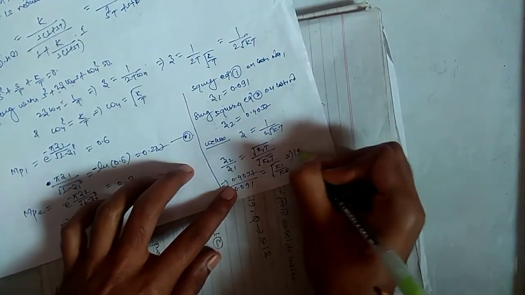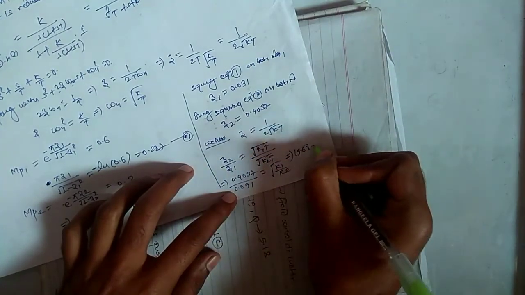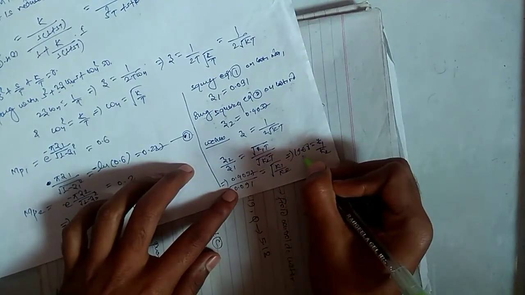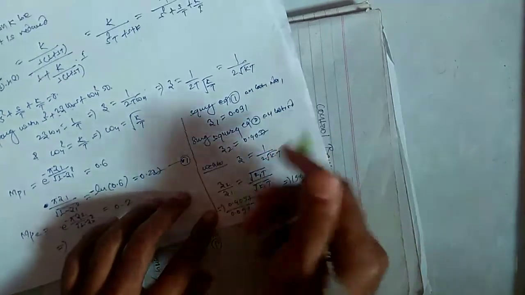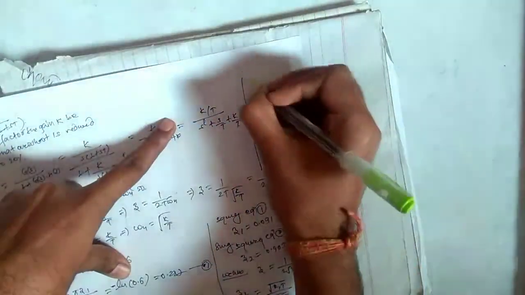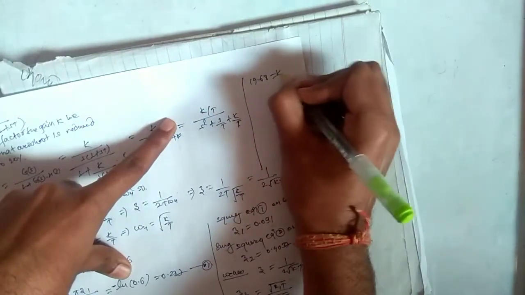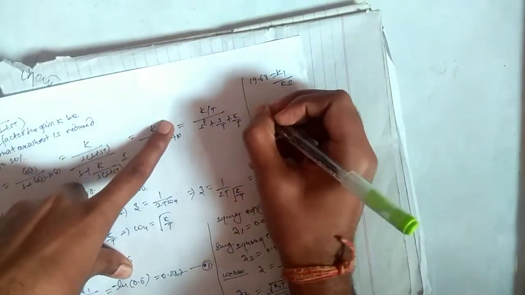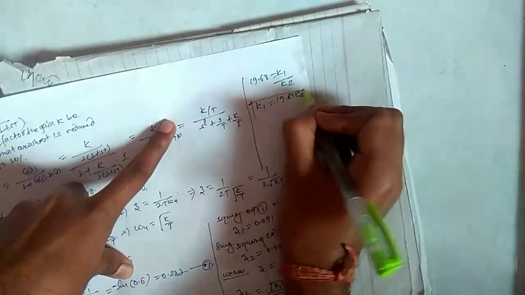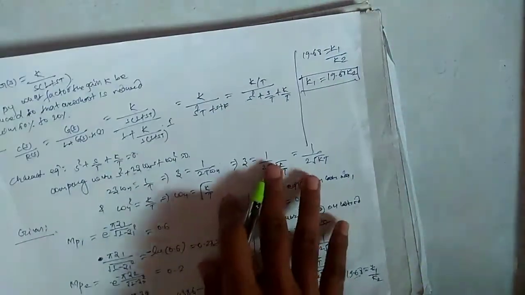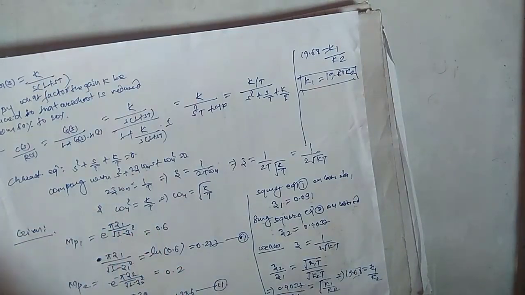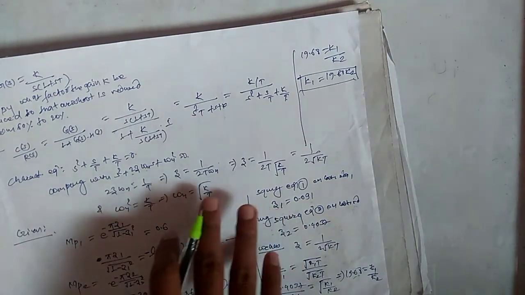After solving this, we can write 19.68 equals K1 upon K2. On further squaring, we can write 19.68 equals K1 upon K2. So our required value will be K1 equals 19.68 K2. So this is our required solution. In this way you can calculate numericals related to rise time, maximum overshoot and so on. Thanks for watching this.